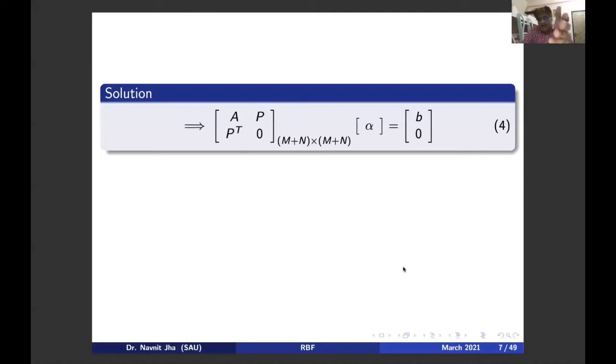In this presentation, I have taken a polynomial of degree 2. You take a polynomial of degree 1, what I have sent on WhatsApp, and try to derive the weight function. If you have derived this weight function, meaning thereby if you have solved this 5 by 5 or 6 by 6 matrix, you will be an expert in RBF function, I am telling you.